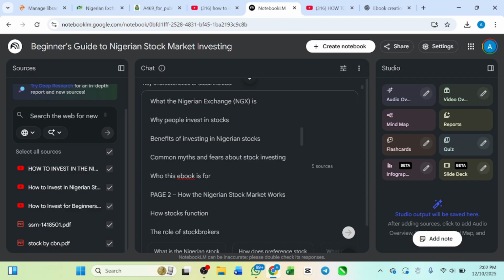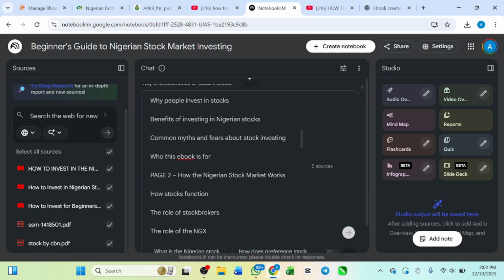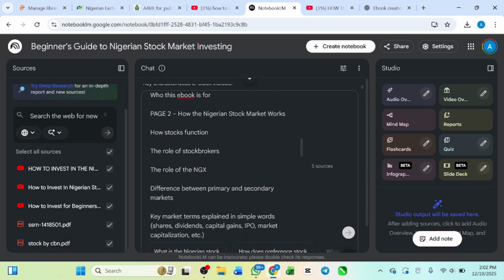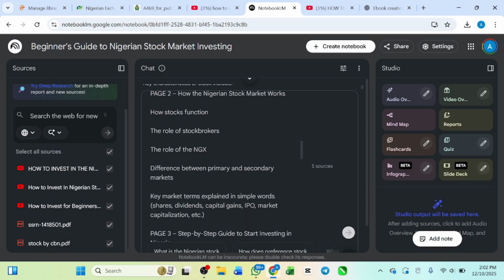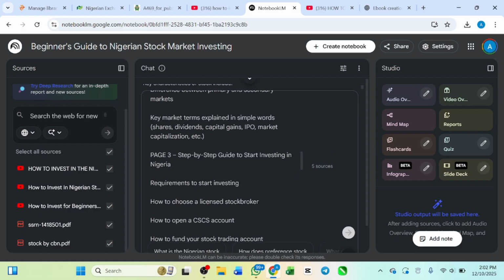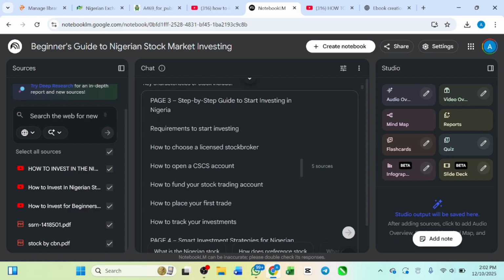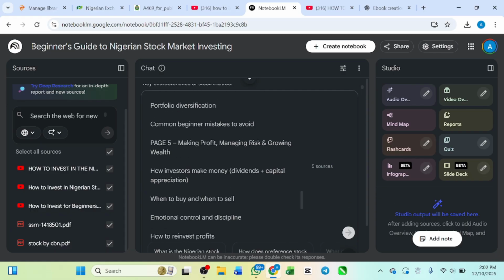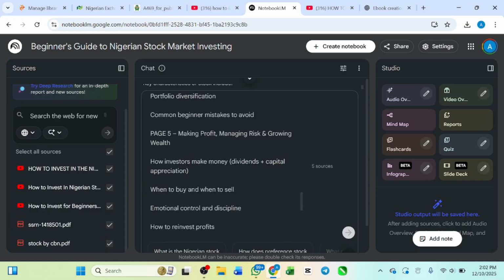This is nice. And then page two, how the Nigeria stock market works: how stocks function, the role of the stockbroker, the role of the Nigeria stock market, and the difference between primary and secondary markets. Then page three. This is a well-made prompt that you can just go ahead and paste and then get a good result. And then page five, making profit, managing risk, and growing your wealth.